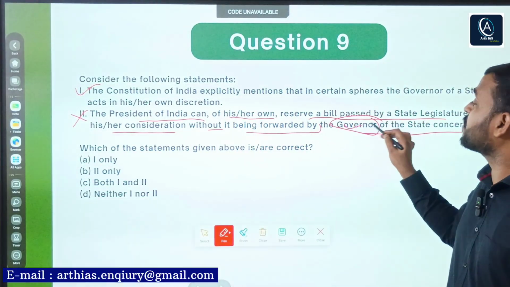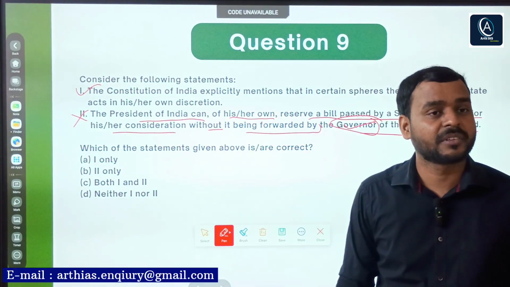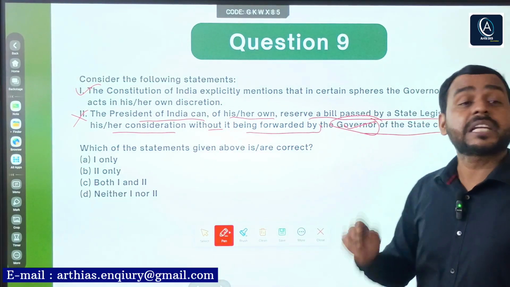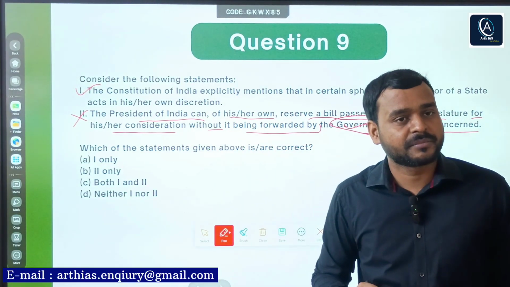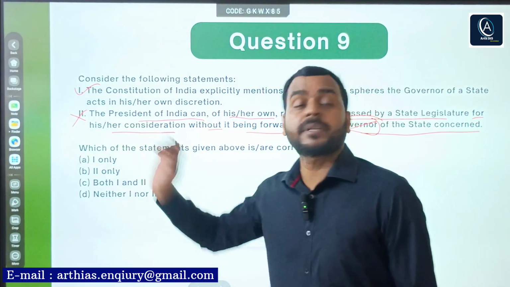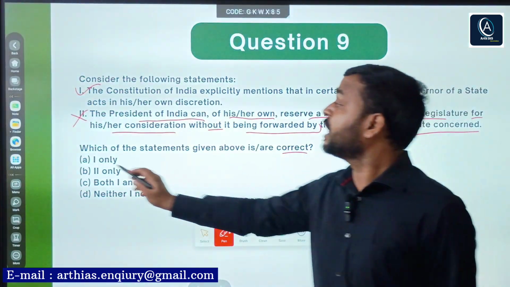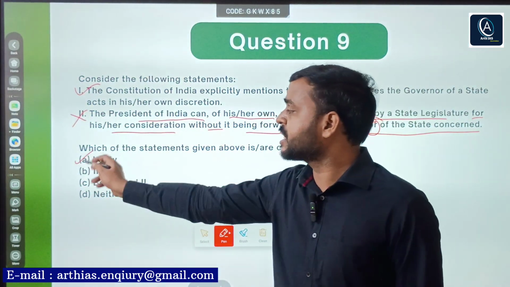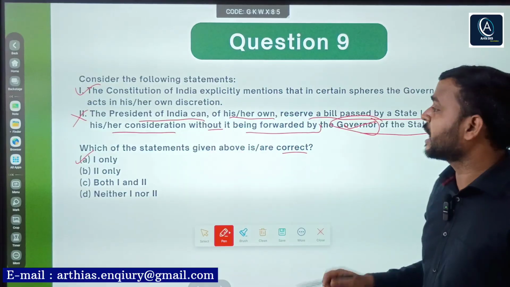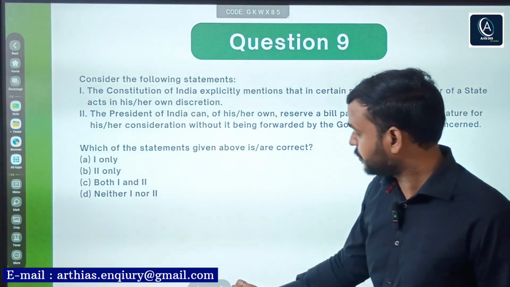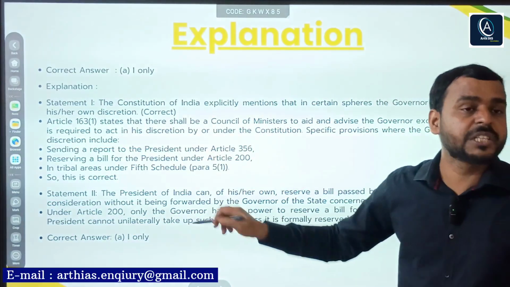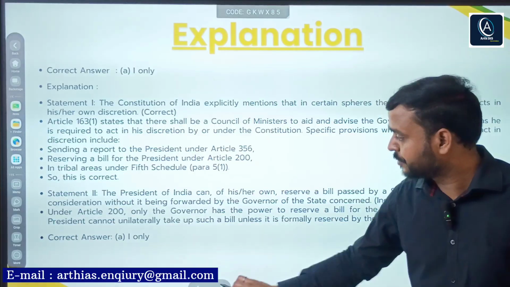And what is the importance of the governor then? Why has the governor been appointed? So this statement is incorrect. Right? Only one is correct, meaning option A is the right answer. Here is the explanation. You can pause the video and read.